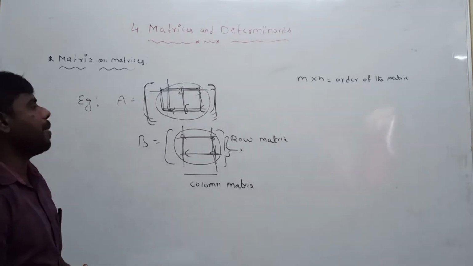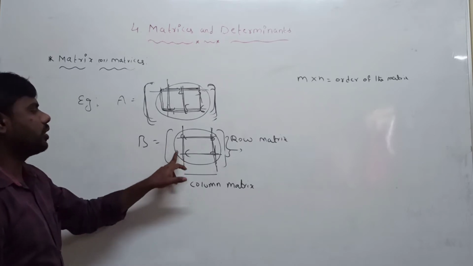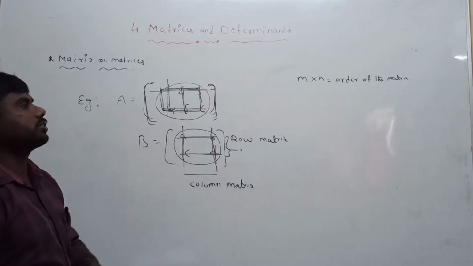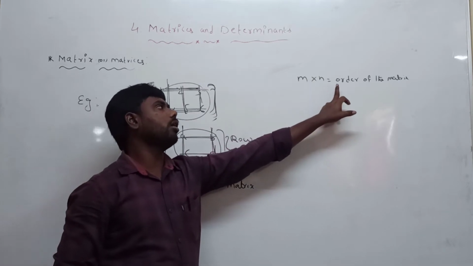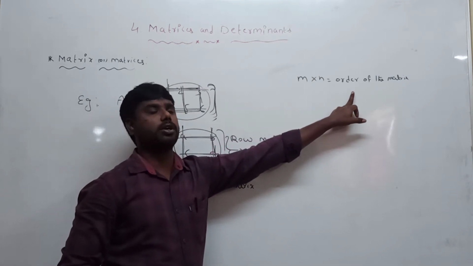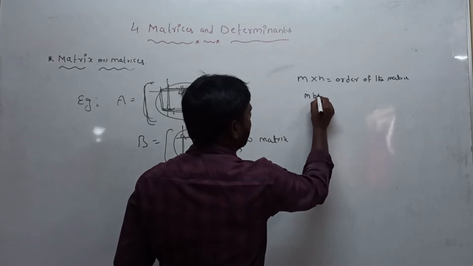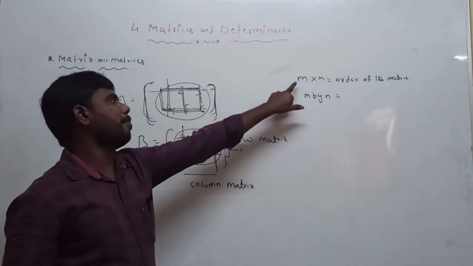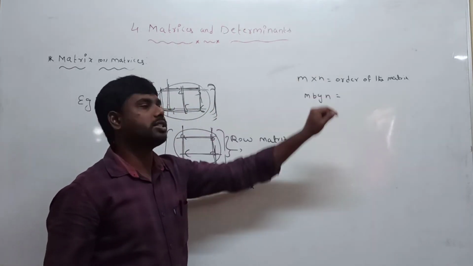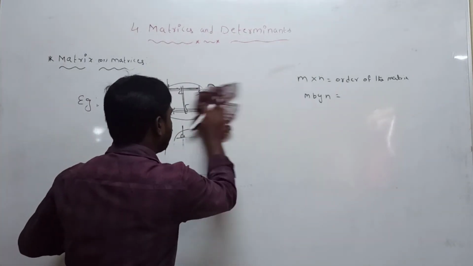Next one, a matrix having m rows and n columns is called m by n. So m by n is called the order of the matrix. M cross n is read as m by n. M is nothing but rows, n is nothing but columns. So listen carefully to how to find the order of the matrix.